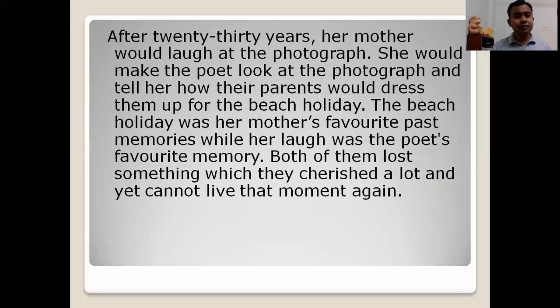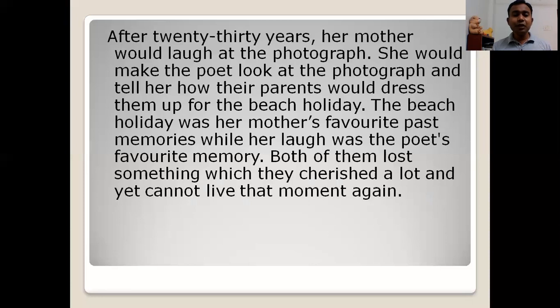After 20, 30 years, her mother would laugh at the photograph. Now, before the death of the mother, whenever she used to see her photograph, she used to laugh. That was some 20, 30 years after the photo was clicked. So you can understand, when she was 12 years old, that time the photo was clicked. And from 12 years to 20, 30 years, when she was 42 or 52 years, whenever she used to see the photo, she used to laugh, because that was her childhood photograph.